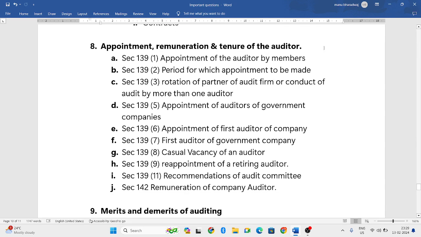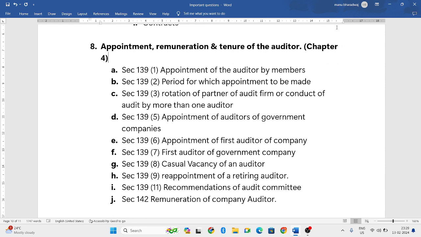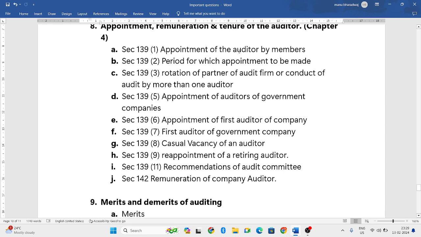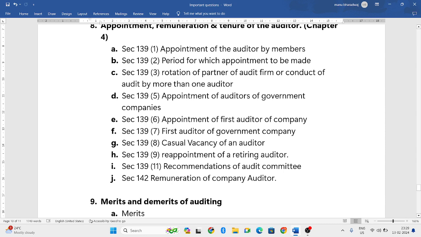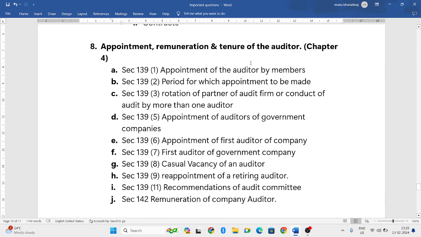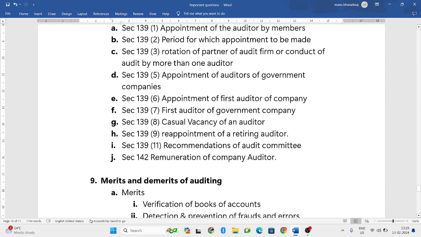Next, appointment, remuneration, and tenure of the auditor. I think this is from chapter number 4. There are various sections, and each section speaks about some details. It is also one of the important questions, so you can study that question also.